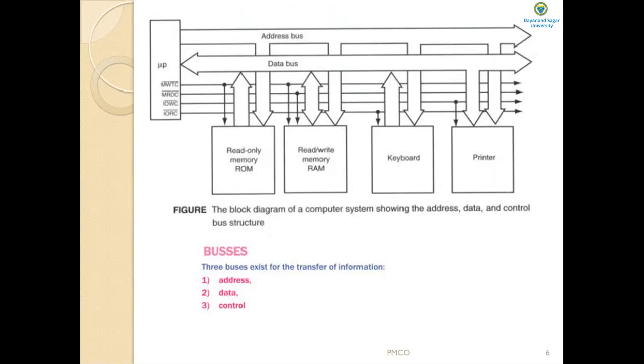Say, for example, consider the control signal IOWC. It is connected to the printer, no? IOWC stands for input output write control. Suppose IOWC is at logic 0, then this control signal is active.